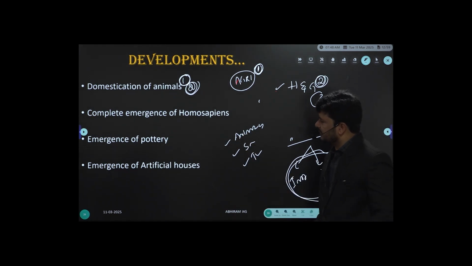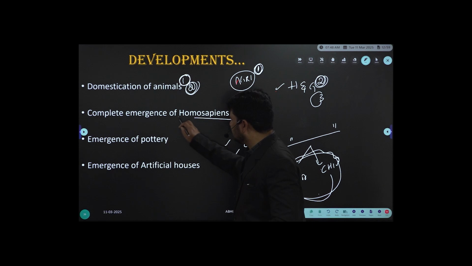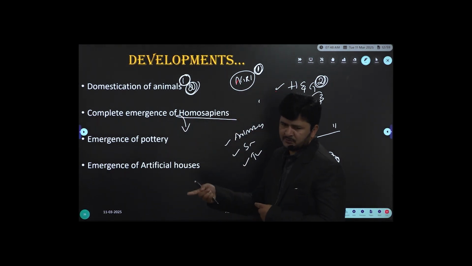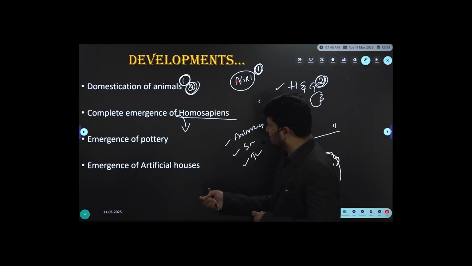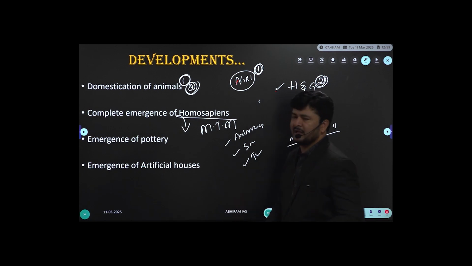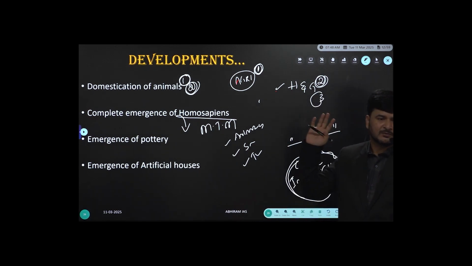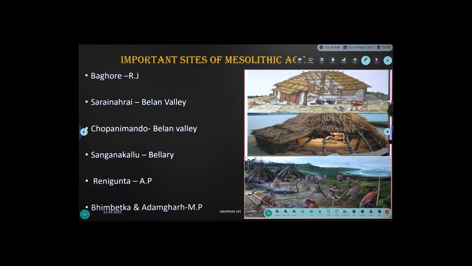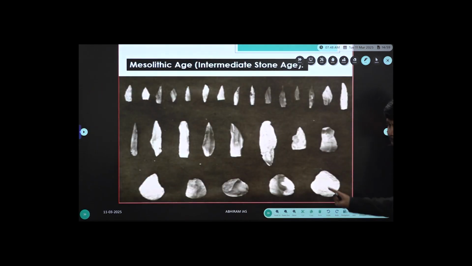And one more development: the complete emergence of Homo sapiens, the modern thinking man. Why were we using the term modern thinking man? Because we found developments in making tools.